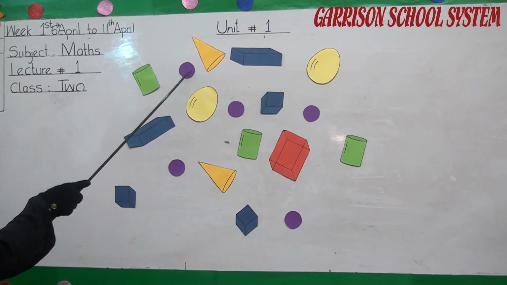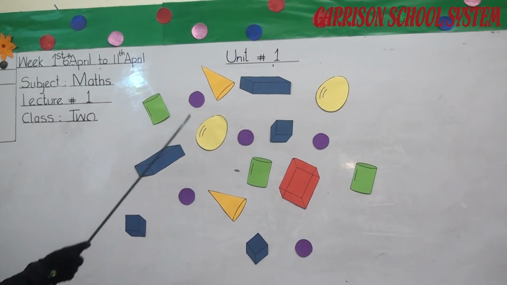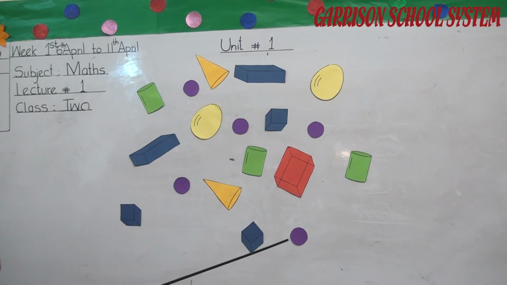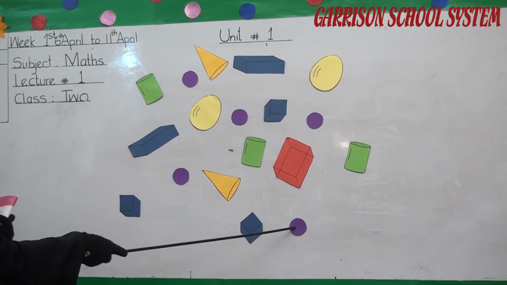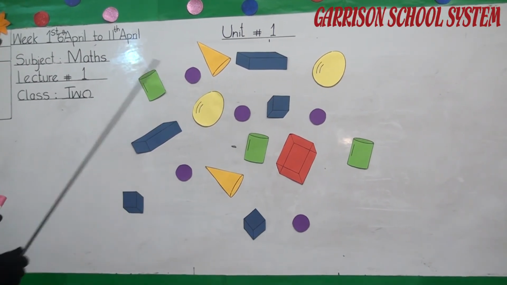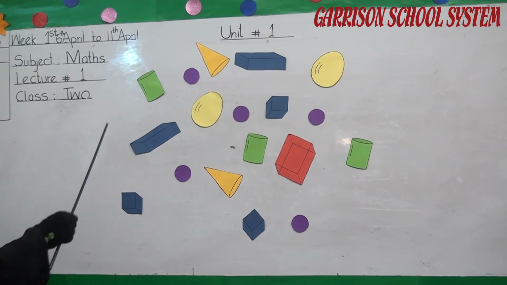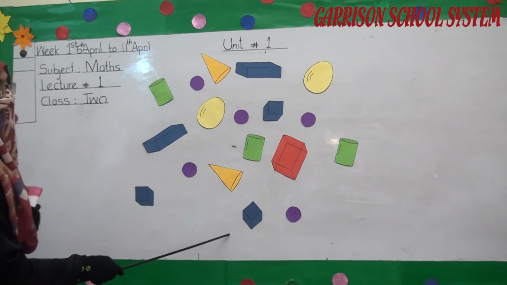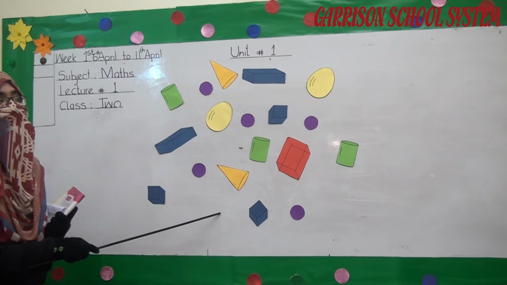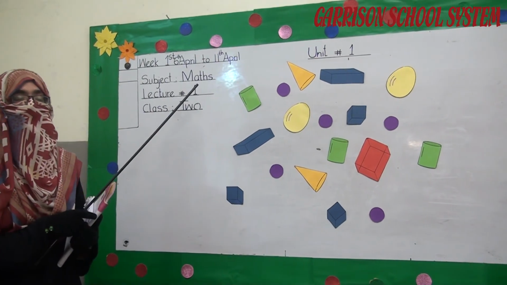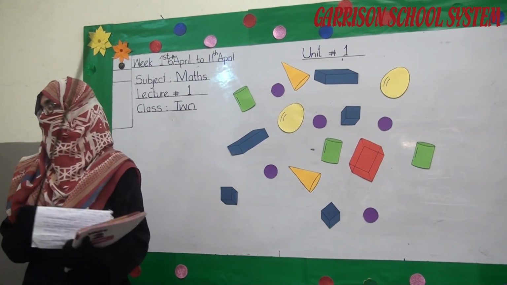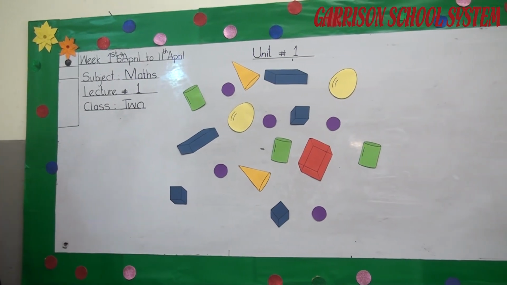Yes, I have searched 5 circles. Look at this. 1, 2, 3, 4, 5. I have 5 colored in purple that Kelly also wanted to do. Same like that, I have done this full activity. And I am also helping Kelly with coloring. Hope you people are enjoying it.